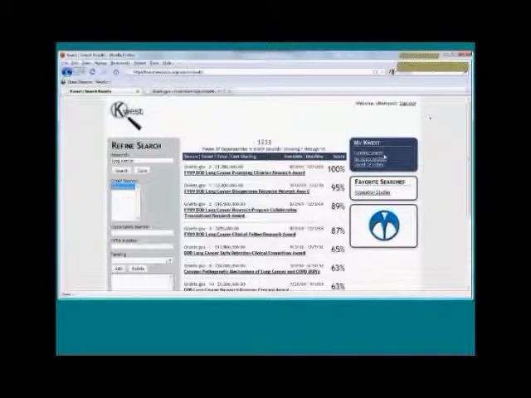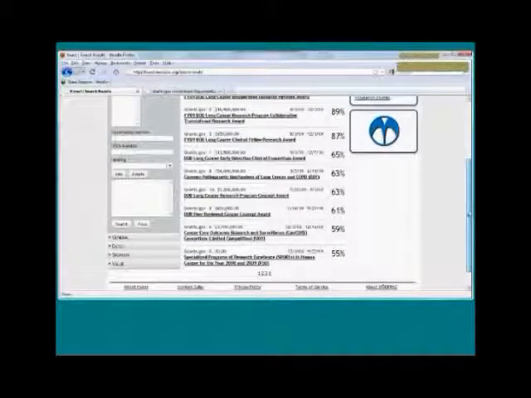And hopefully you'll notice right away that you're seeing the word lung all over this page. So lung cancer, lung cancer, lung cancer, lung cancer. We see DoD peer-reviewed cancer concept award. This one doesn't have the word lung directly in it, and that's probably because it's not as close to the word cancer as it is in the other ones.